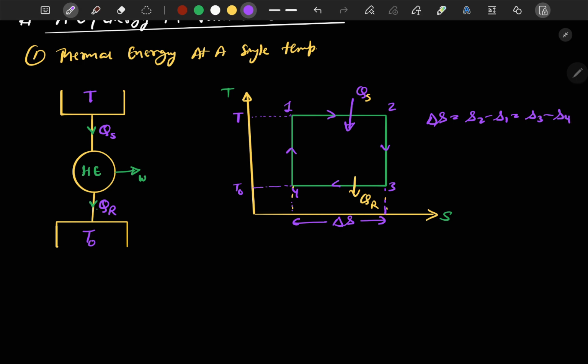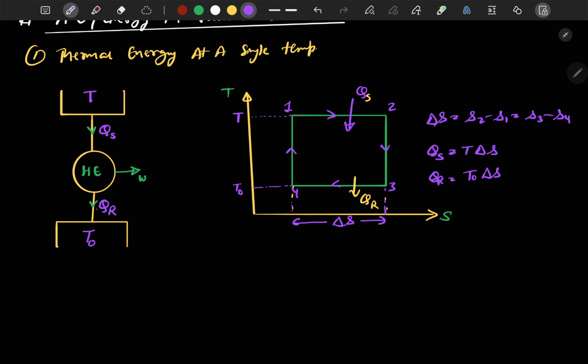Now if I want to write QS, Q supplied to the engine, we know that delta S is equal to del Q by T. So I can write QS is equal to T times delta S, and QR is equal to T naught times delta S.